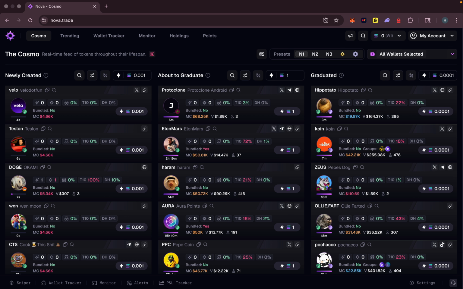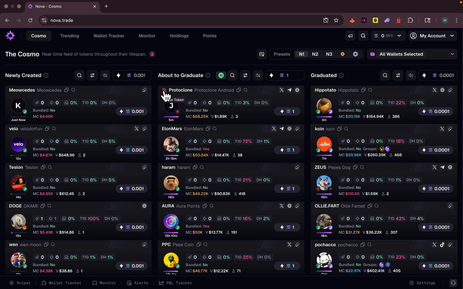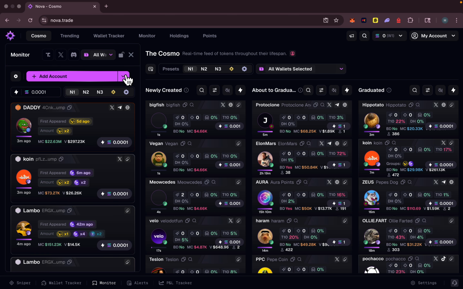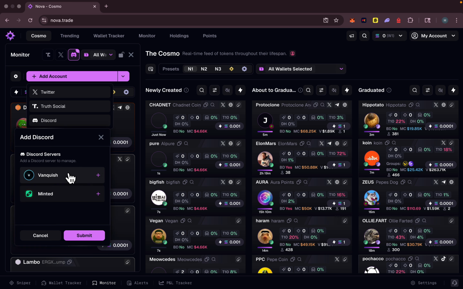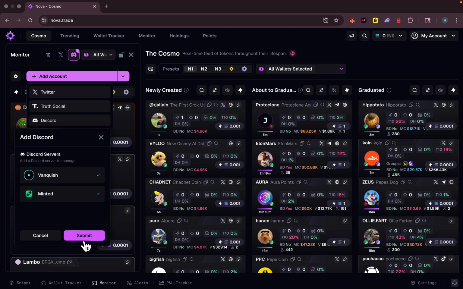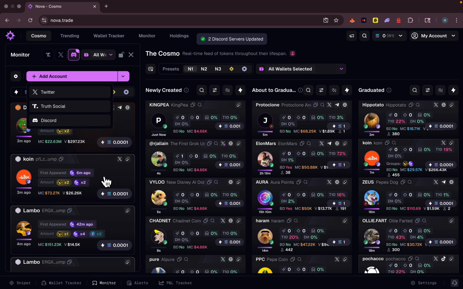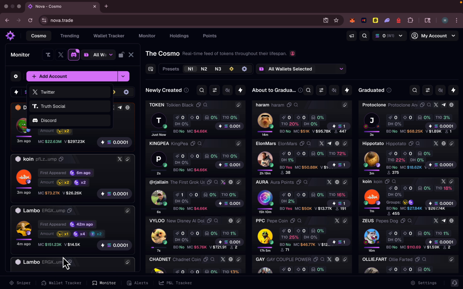One of the features that I really love about Nova is that not only can you track Twitter and wallets, you can actually track Discord servers. If I click on the monitor section in here, I can click on Discord, click on add account, Discord, and in here, these are two alpha groups that I haven't added yet. You can add all these paid alpha groups and see their calls in this section.